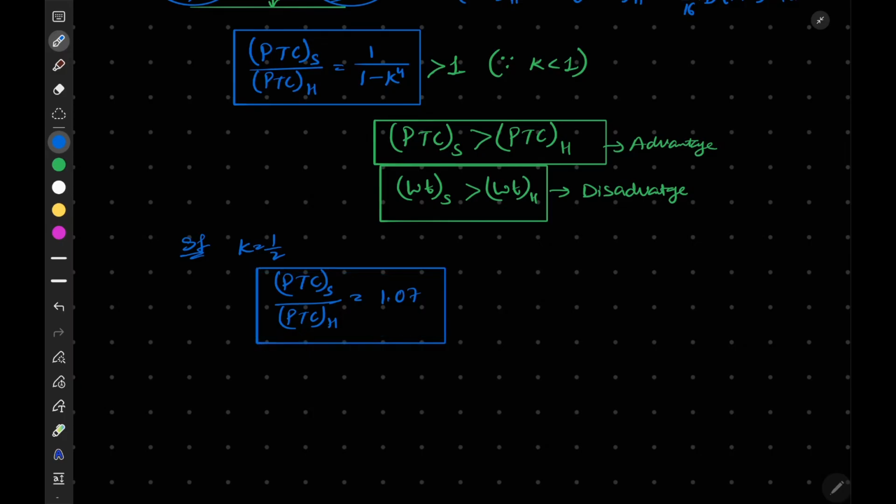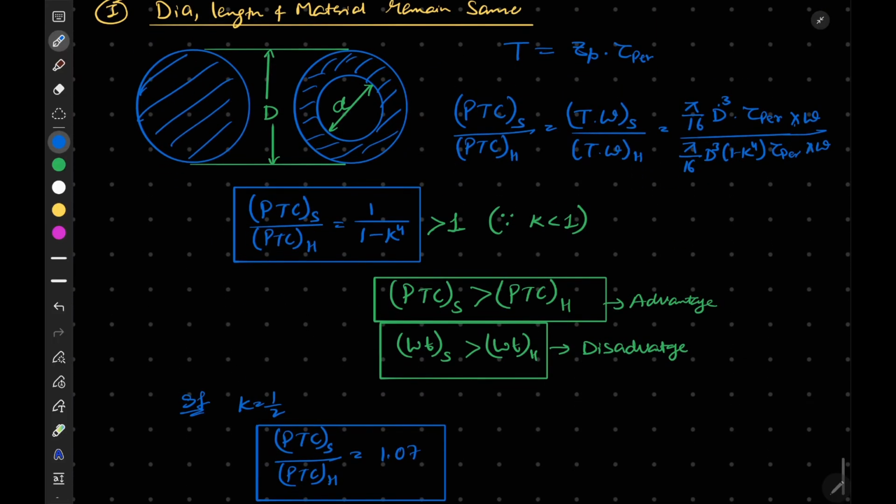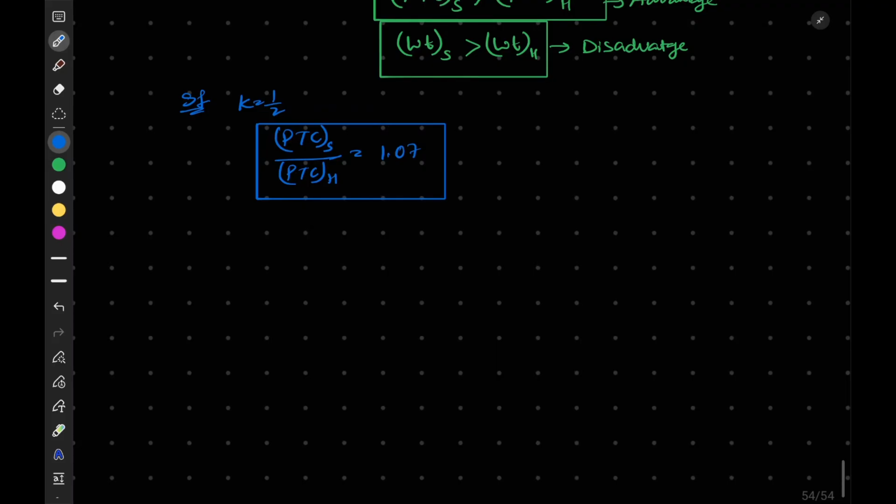Now currently we have discussed the case where diameter, length and material remain same. Now we will move to the second condition, which is same area, length and material.